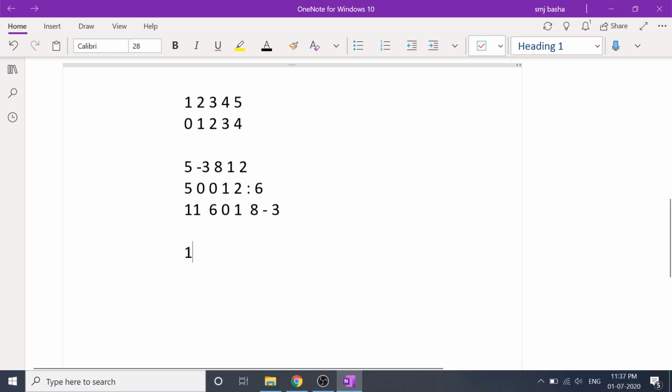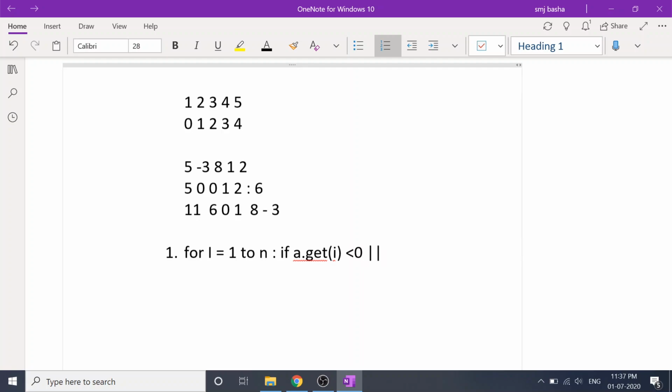So if you consider the steps, for i equal to 1 to n, if a.get(i) is less than 0 or greater than n, I will set it as 0. I'm actually not following proper syntax, it is just a pseudocode kind of thing.